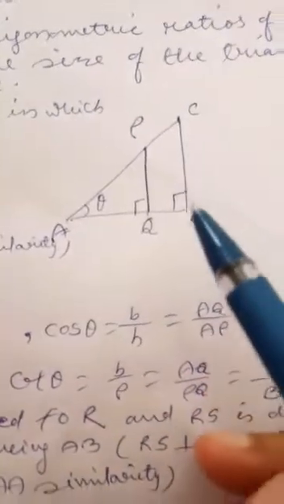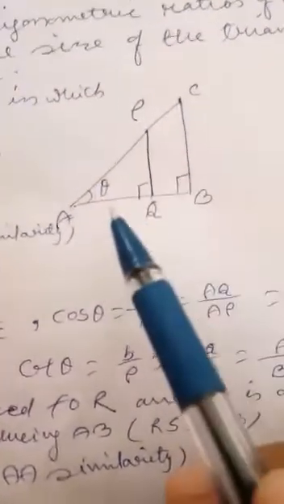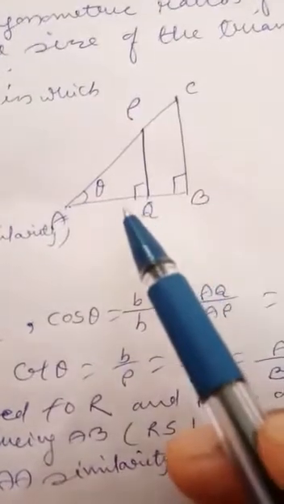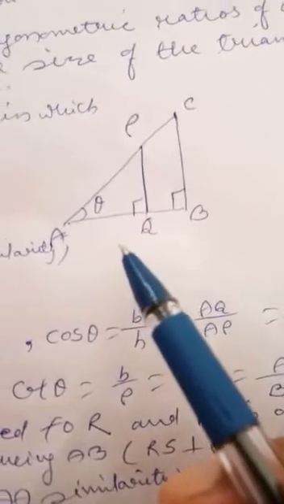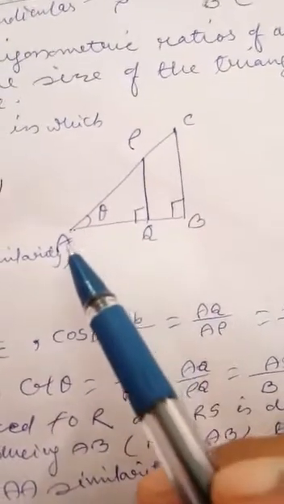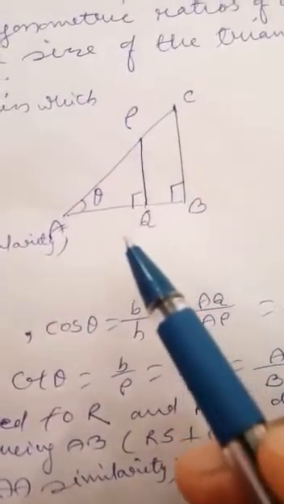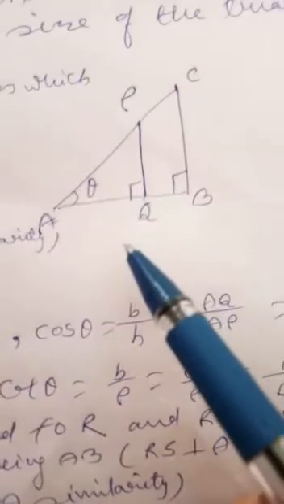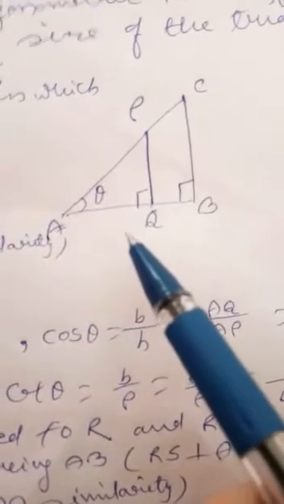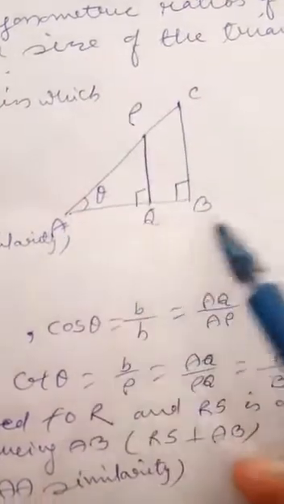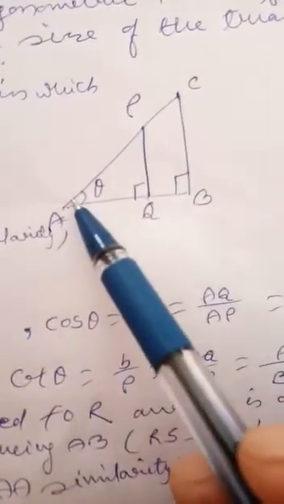Now, similar triangles you will read; this time I have not taught it. If there are two triangles and they are equiangular, they are said to be similar. Suppose triangles AQP and ABC are equiangular, then they are similar. And if triangles are similar, then their sides are proportional. For example, in triangle AQP and triangle ABC, angle A is common.